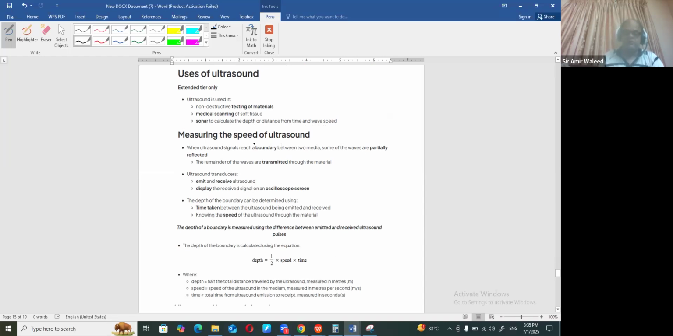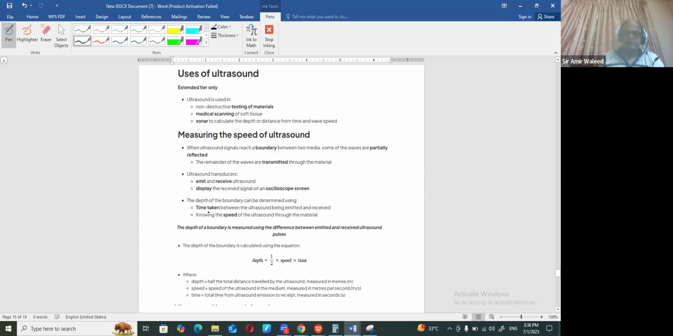Now, how do we actually calculate using ultrasound? The same formula is used. For example, if a submarine wants to check what is happening, the submarine transmits ultrasound, right? And it receives it, for example, after it strikes some object and comes back.